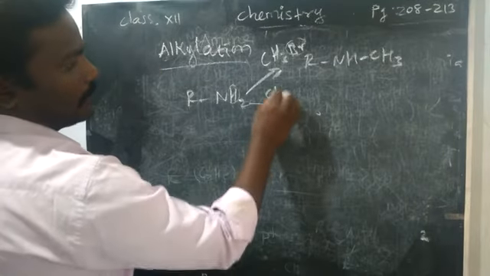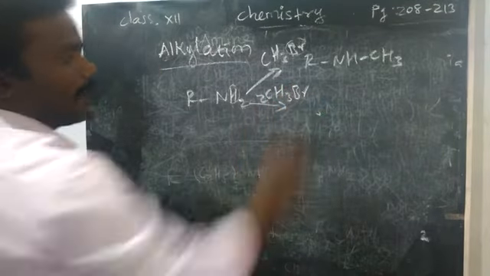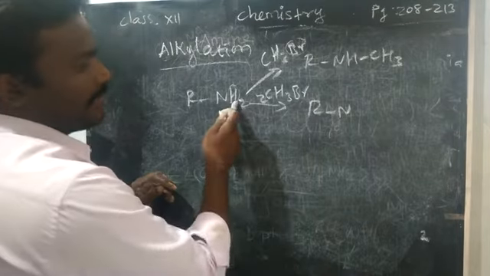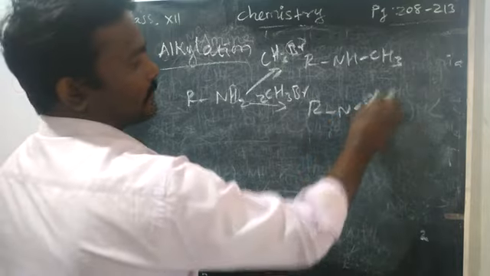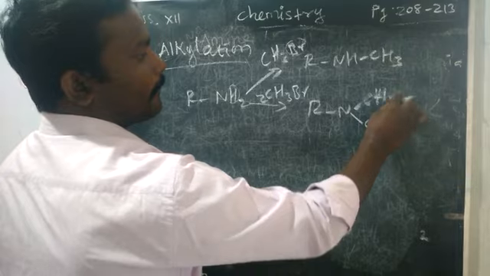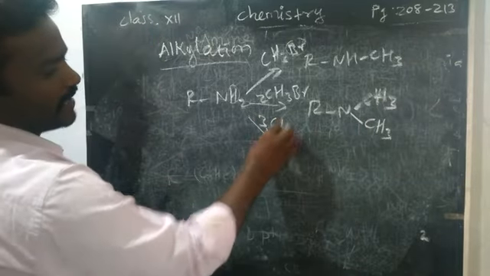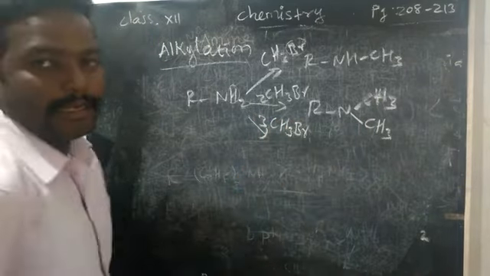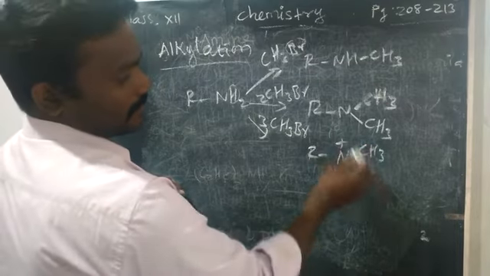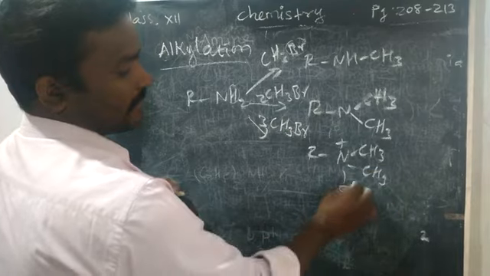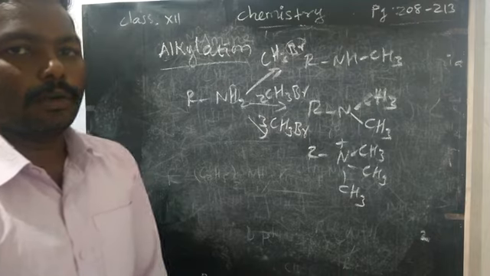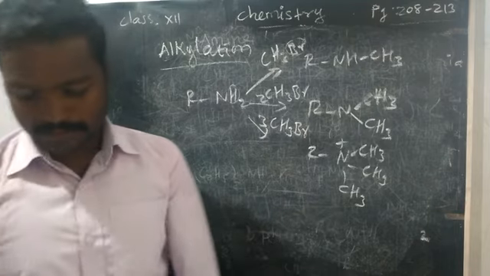If you take 2 moles of alkyl bromide, like aminolysis we have already studied, 2 HBr will go, and 2 CH3 you can add, giving RN(CH3)2. If you take 3 moles of alkyl bromide, it will produce R N(CH3)3 plus, the quaternary ammonium salt. Okay, so already we have studied alkylation. It will undergo quaternary ammonium salt formation.